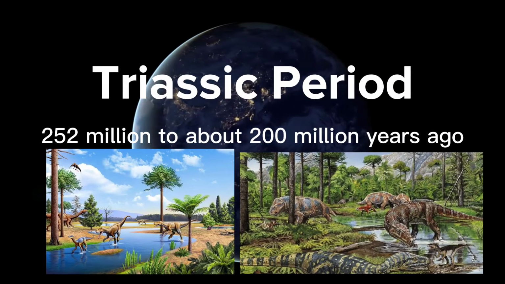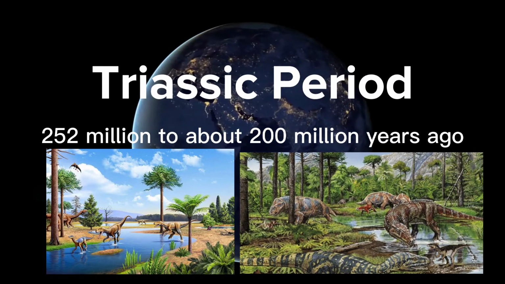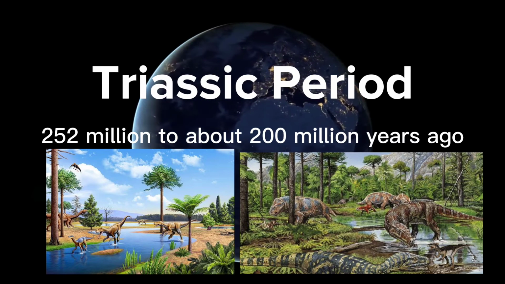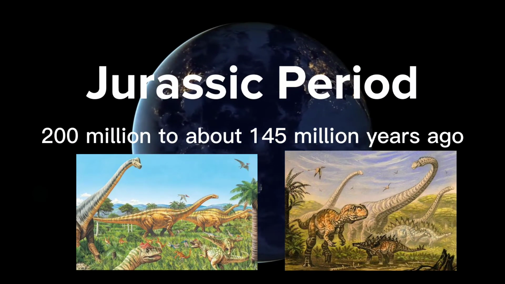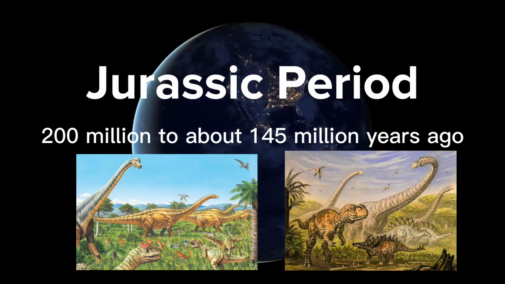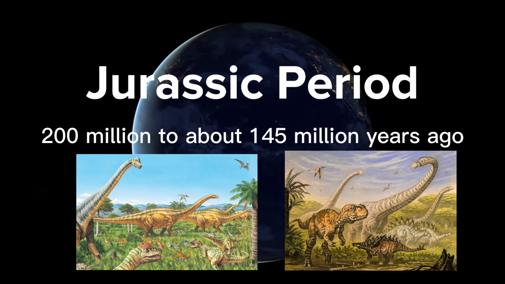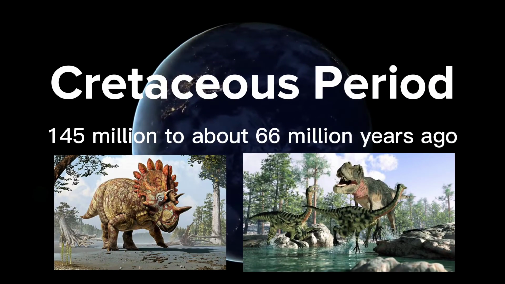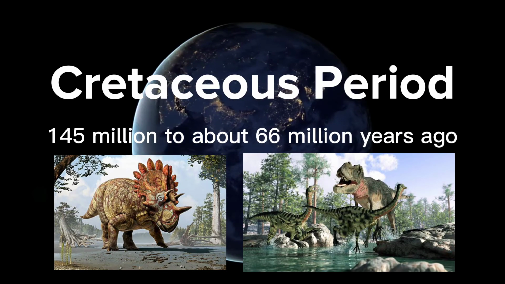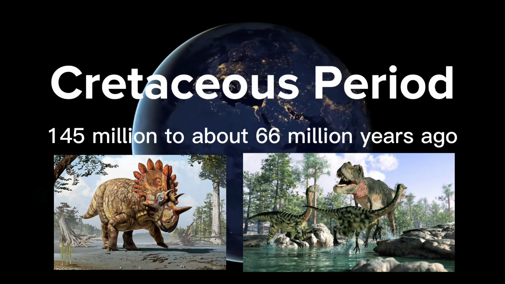First, we have the Triassic period, which occurred 252 million to 200 million years ago. This period saw the rise of reptiles and the first dinosaurs. Next is the Jurassic period, which occurred 200 million to 145 million years ago. This period marked the presence of dinosaurs and the first appearance of birds. And lastly, we have the Cretaceous period, 145 million to 66 million years ago. This period is also known for its iconic dinosaurs.